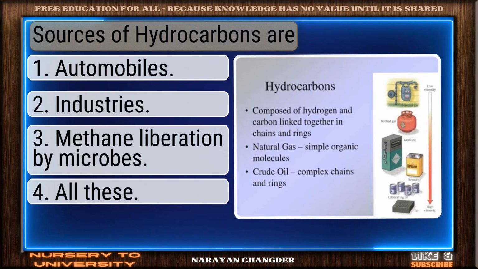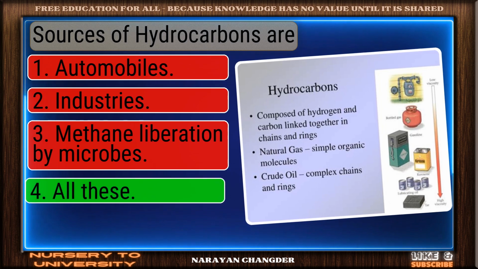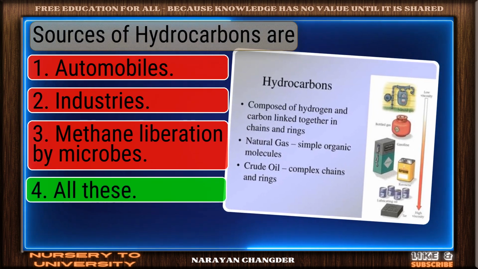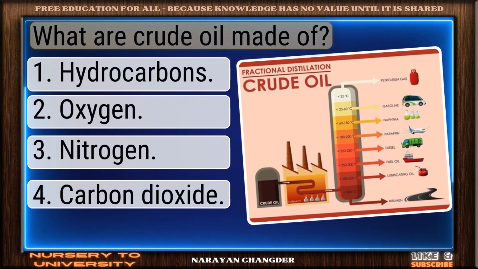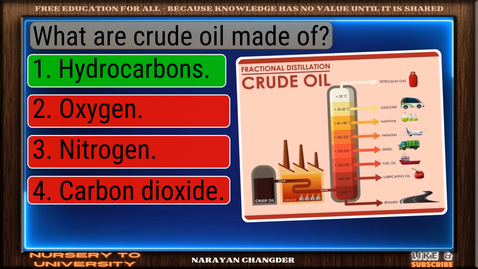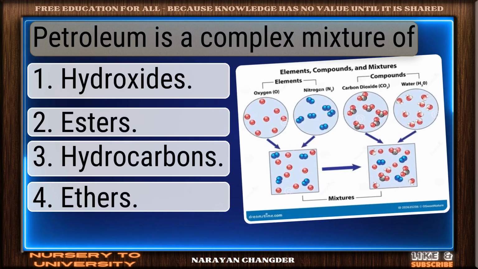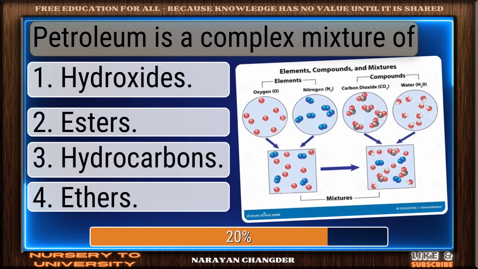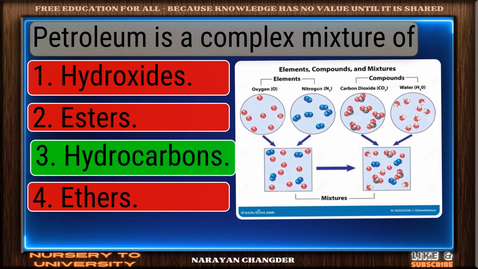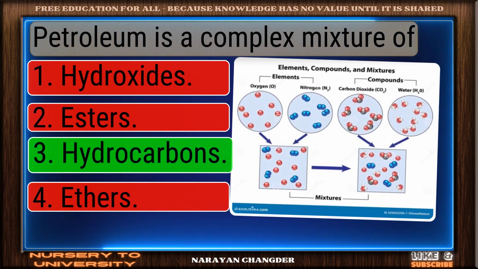Sources of hydrocarbons are. Well picked. All these is the correct answer. What are crude oil made of? You chose hydrocarbons, and it is correct. Petroleum is a complex mixture of. You got it. Your choice hydrocarbons is right.